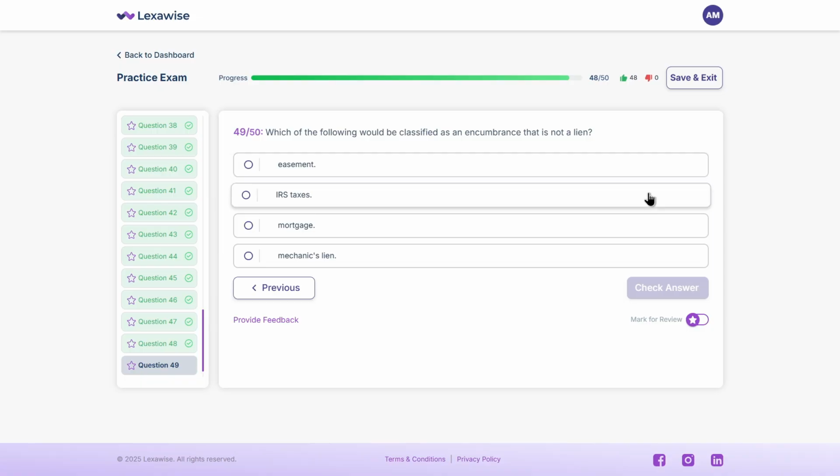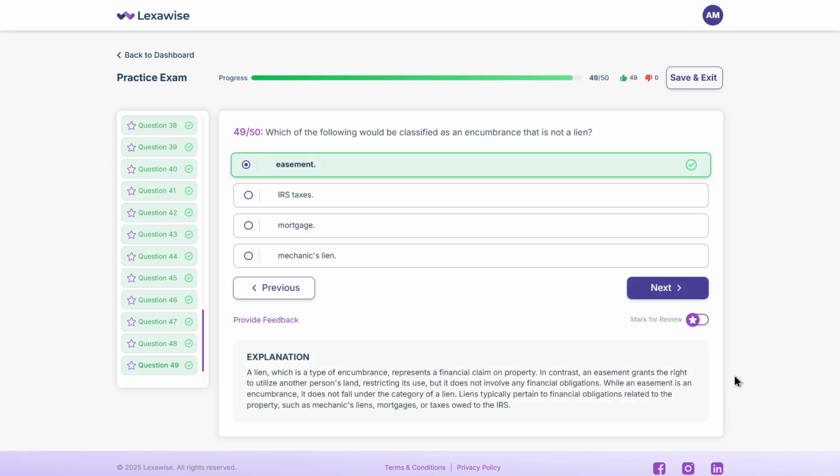A. Easement. B. IRS taxes. C. Mortgage. D. Mechanics lien. Pause for a moment and think. Got it? Option A. Easement is the right choice.